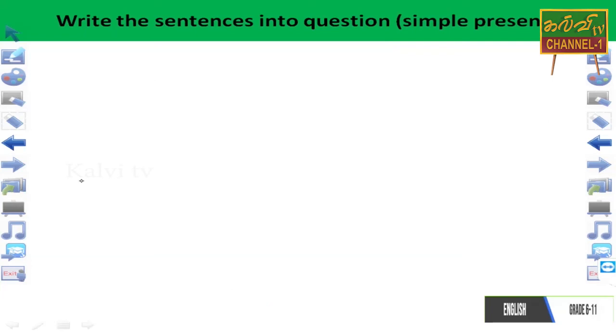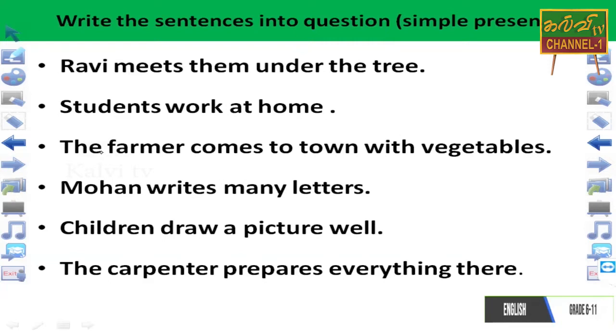So your task will be dealing with simple present. Let's see what the question is. Those sentences are available there. Those are positive sentences. I will read them. Dear student, from these positive sentences, you can make the question.